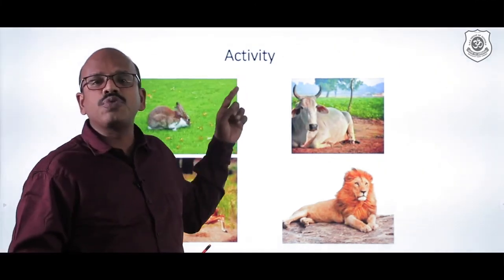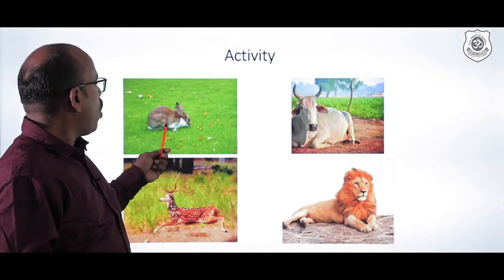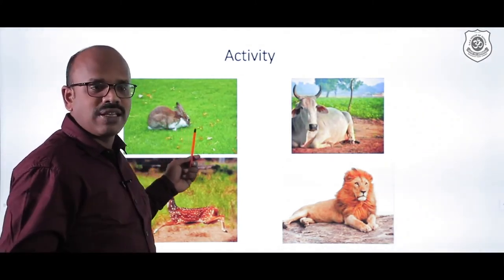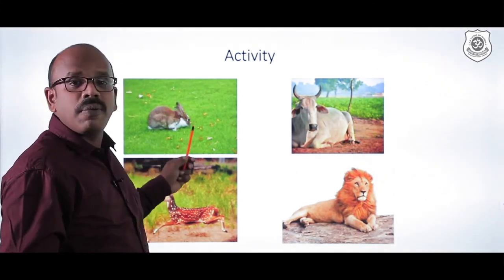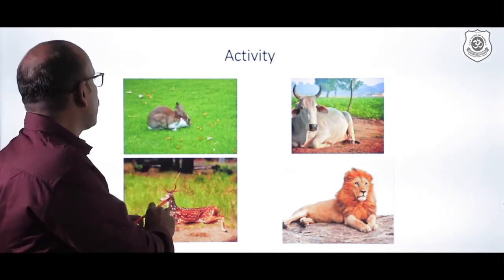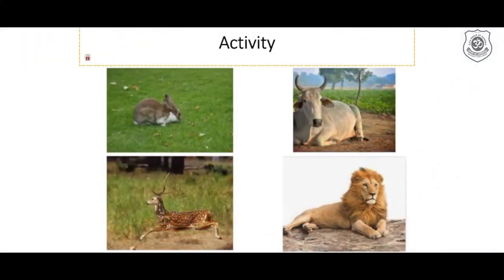Now let us have a small activity. You can just involve with me and tell what this is. Of course you all know it is a rabbit, but my question is not that. Whether it is a primary consumer or a secondary consumer. Yes, you are right. A rabbit is a primary consumer.